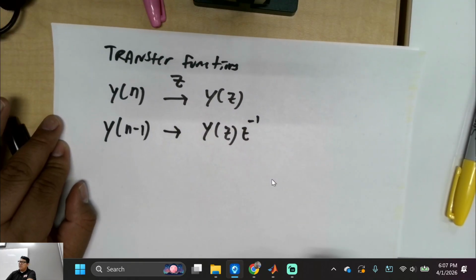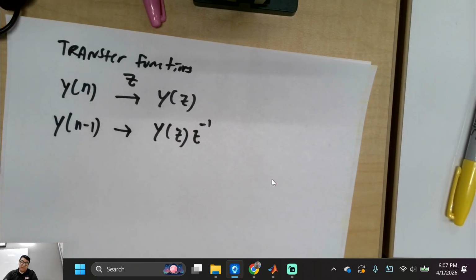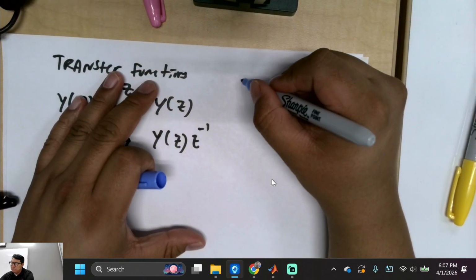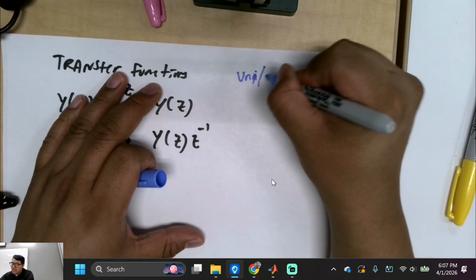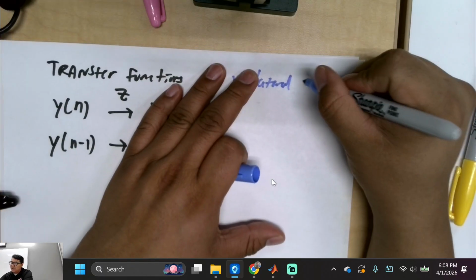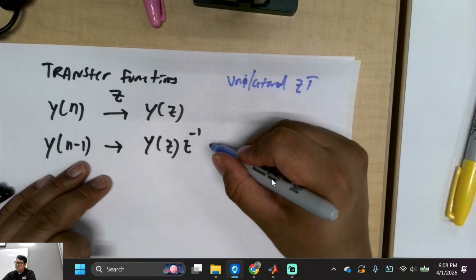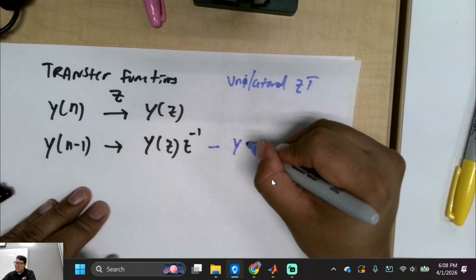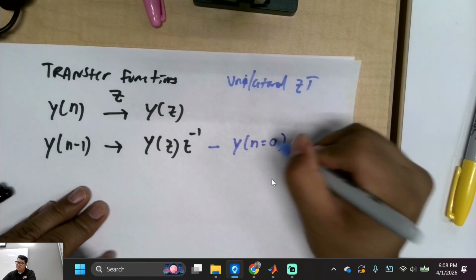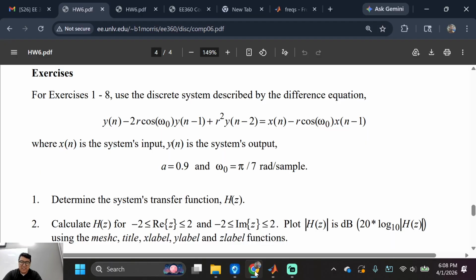Is that cool? And then let me see, because I don't know if he does this. I really don't. Dr. Subaru did, so that's how vicious he was. If you did a unilateral Z transform, you're going to have these conditions. Let me remember. I'm just going to write this right here: y[n] is equal to 0. I think that's what it is. I'm not so sure. I don't want to go too deep.